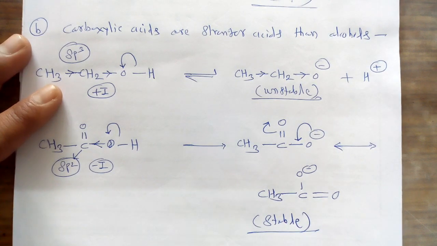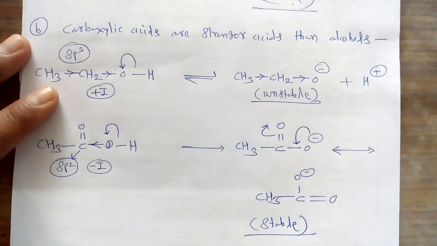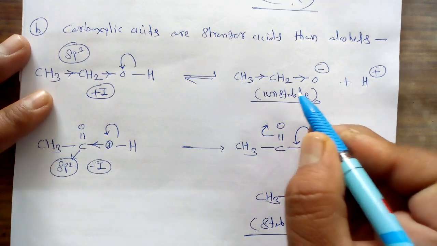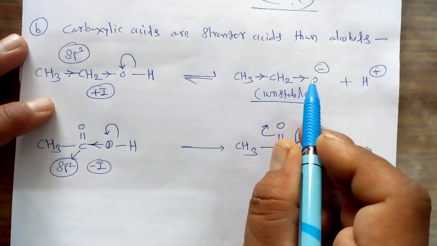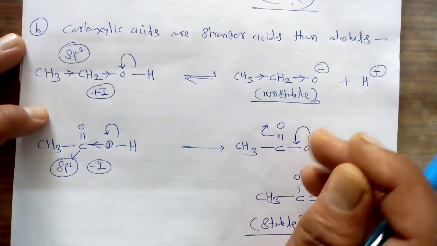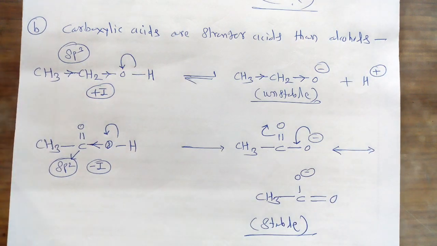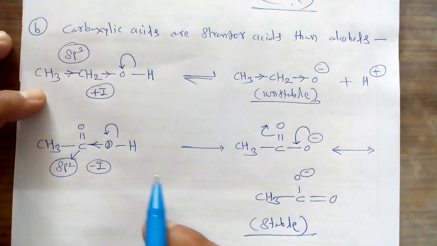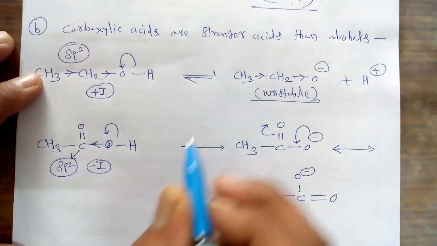Why is this so? This is due to the phenomenon of resonance. Resonance is possible in this second case, while resonance is absent in the first case, as well as the plus I effect is there which destabilizes the given conjugate base. So this is the important reason why these carboxylic acids are called more acidic as compared to the alcohols. If we consider their pK values,